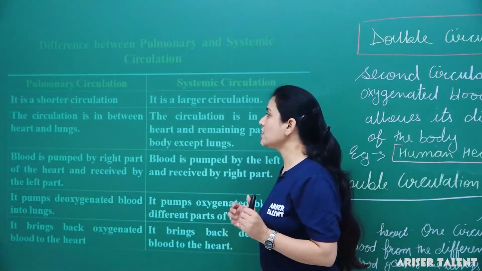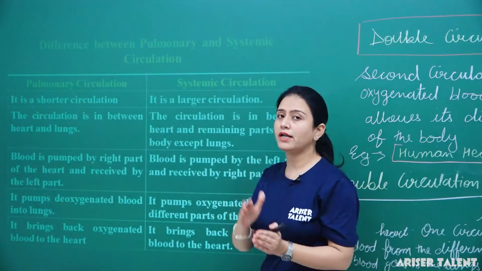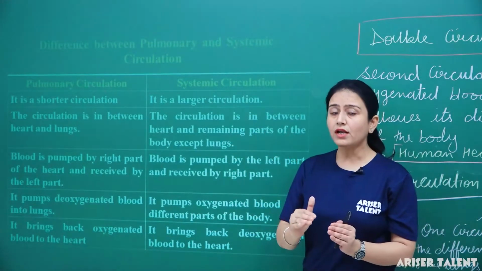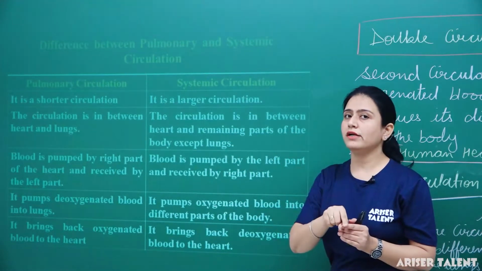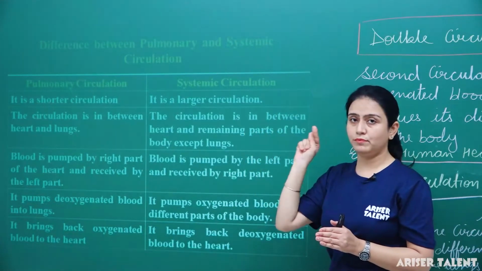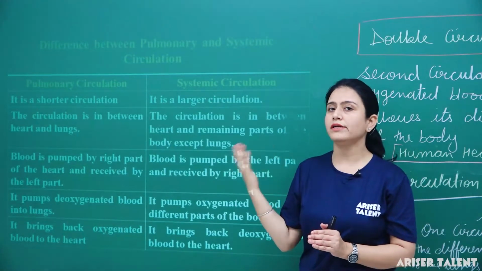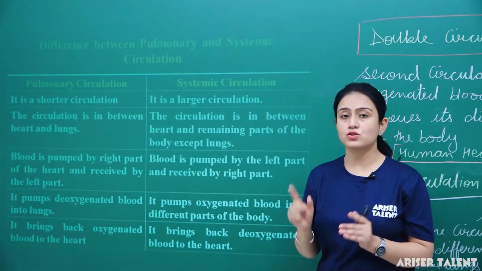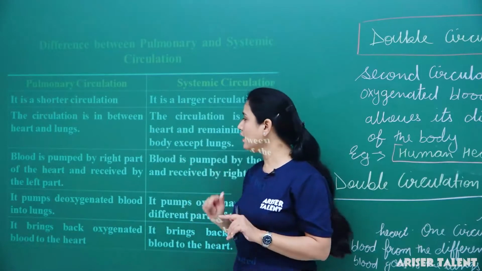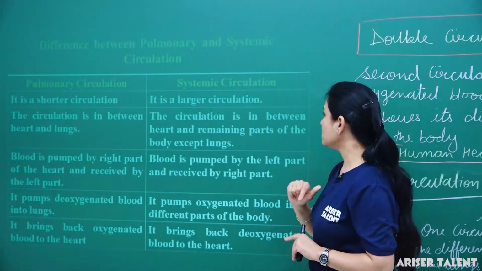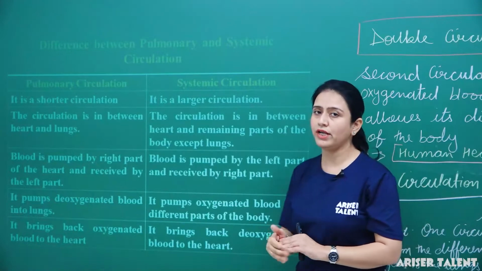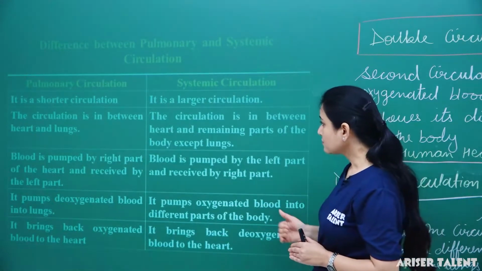Pulmonary circulation is in between the heart and the lungs, because we all know that the pulmonary artery carries the deoxygenated blood from the right ventricle to the lungs, and then the pulmonary veins carry the oxygenated blood from the lungs to the heart. So we can say that the pulmonary circulation is between the heart and the lungs. Systemic circulation is in between the heart and the remaining parts of the body except the lungs.